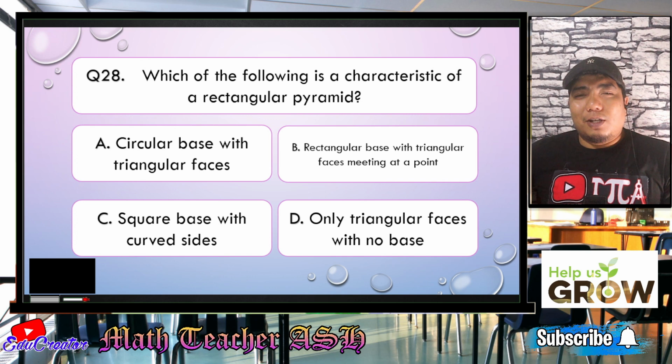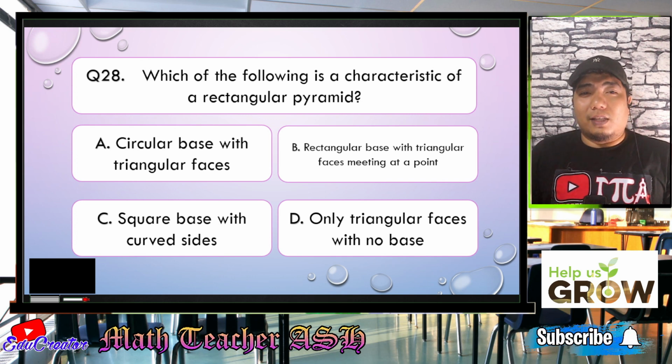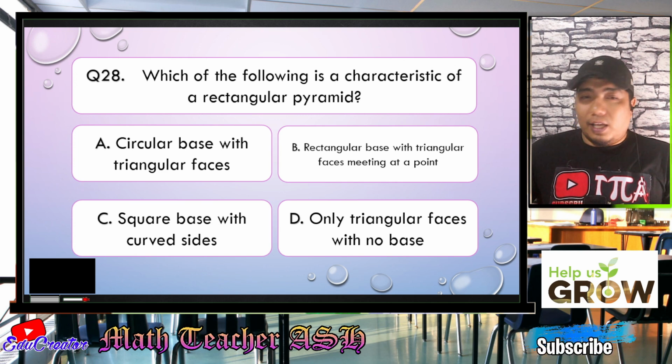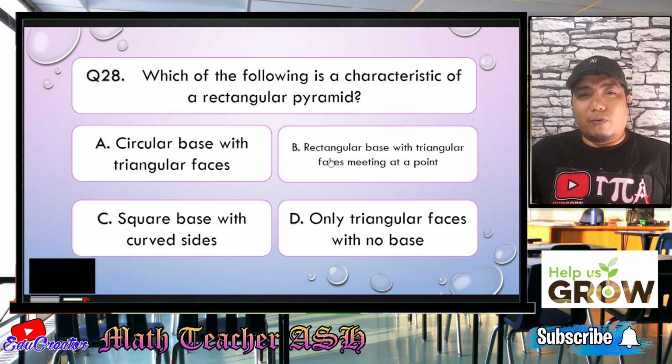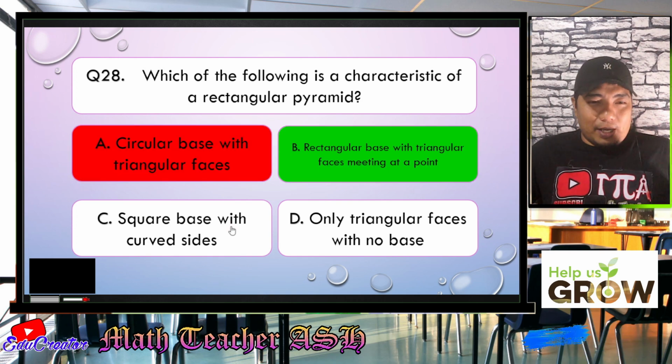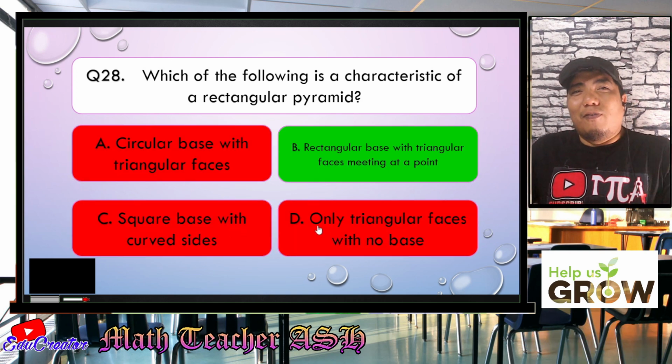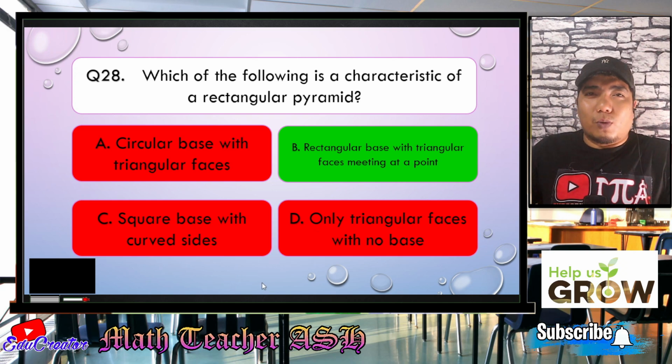Okay, my dear math learners, this is very, very easy. Why? Because it is just like a square pyramid, but with a different base. Rather, it is a rectangular shape. So therefore, it has a rectangular base with triangular faces meeting at a point. So that is letter B, my dear math learners. Very, very easy. So now let us go to question number 29.